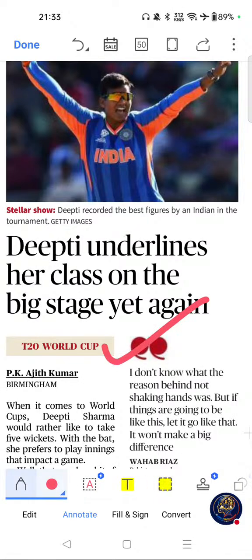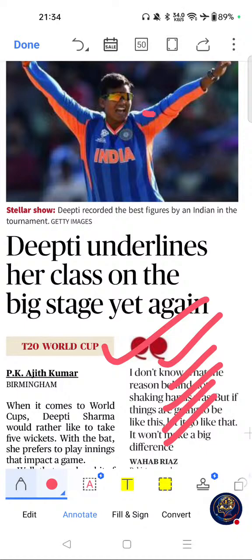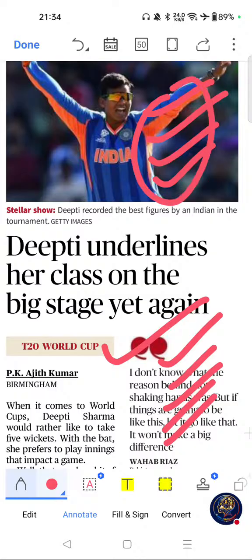Deepti underlines her class on the big stage yet again. If you see the importance of this article, international sporting achievements are frequently asked in SSC, banking and railway exams. ICC World Cup performance often appears in sports current affairs section. Record-breaking achievements have high exam value, and this is important for annual current affairs compilations also. Questions already have appeared on ICC Women's T20 World Cup, Women's Cricket records, leading international wicket takers, and Indian sports achievements.